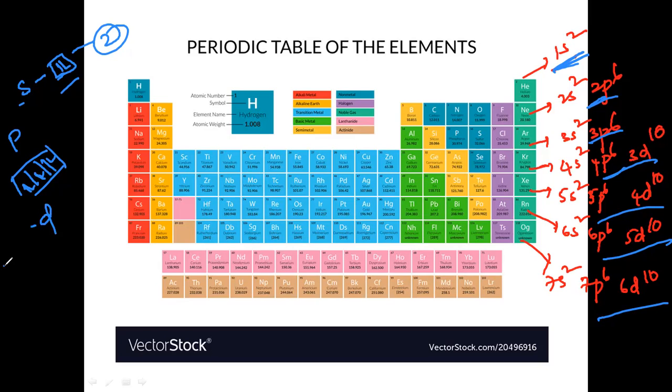Again if you take a d orbital, it is the same, 1 2 3 4 5, again 6 7 8 9 10. It can accommodate 10 electrons. So after filling these 10 electrons it cannot react with any other. That means you should understand here, whenever the orbital is fulfilled, it gets more stabilized and cannot react with any other element. So the metal will always remember this.